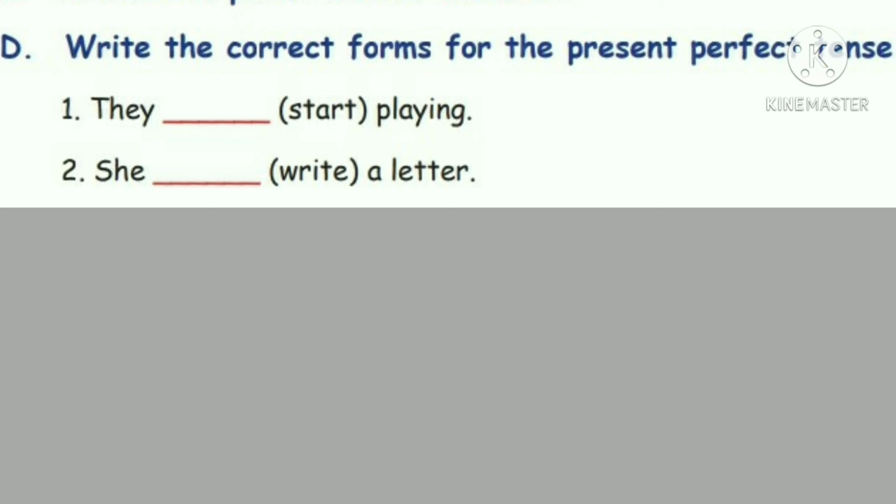First one, the subject is they. So you have to add have plus V3 form, started. So the answer is they have started playing. Next one, the subject is she. So you have to add has, and the V3 form for write is written. So the answer is she has written a letter.